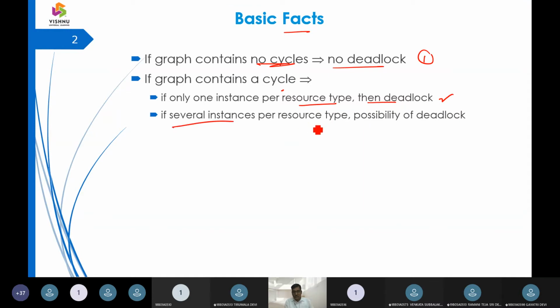If there are several instances per resource type, there is again a possibility of a deadlock. So if there is only one instance and there is a cycle, there is a chance for deadlock. Similarly, if there are multiple instances, again there is a possibility for a deadlock.